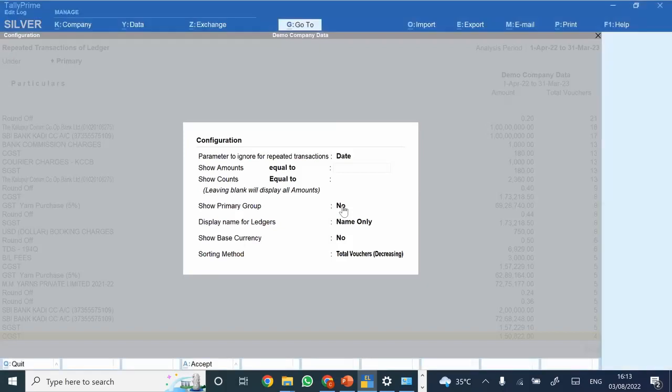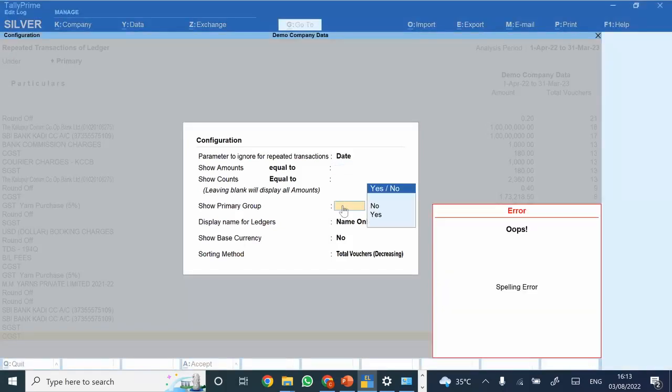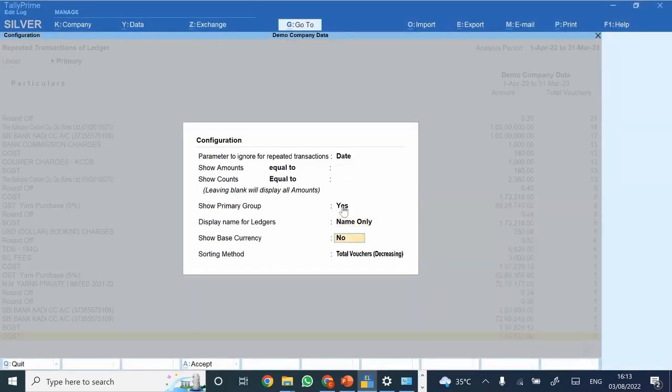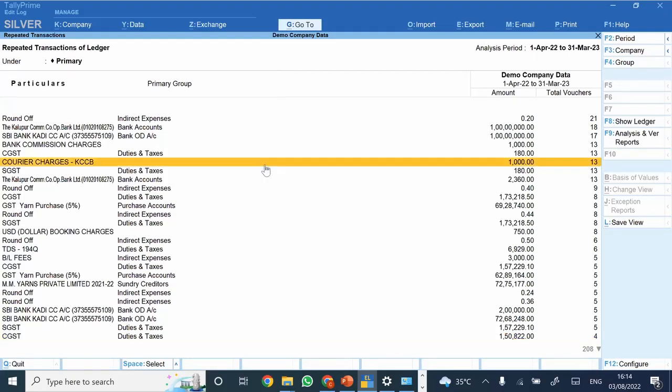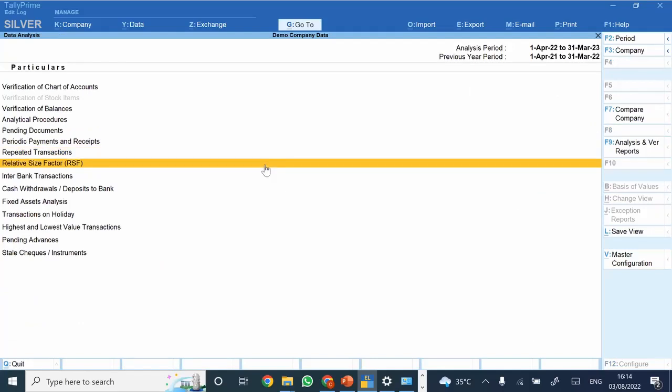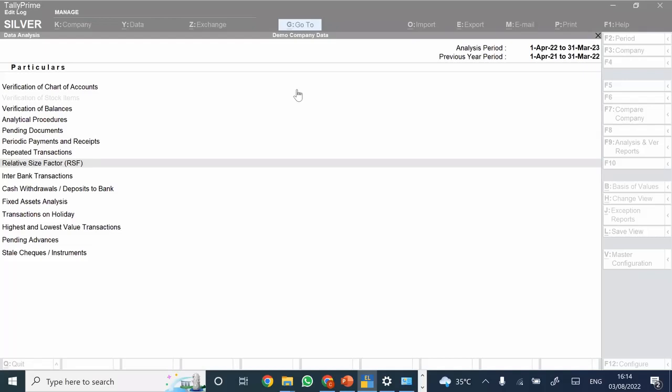And primary group you can select here if you want, but specific for any sort of dates or like that, that is not there. However, you can have the group name prior to that, and post that you can just export the same and filter it. You can export this in an Excel file, and post that you can have the list of dates and characters in the manner that you want. There is one more report that is relating to relative size factor.